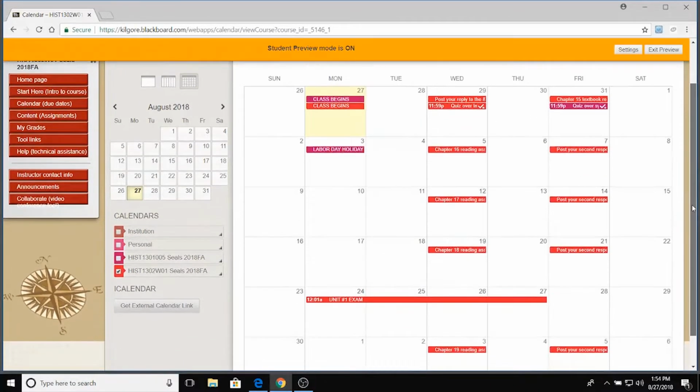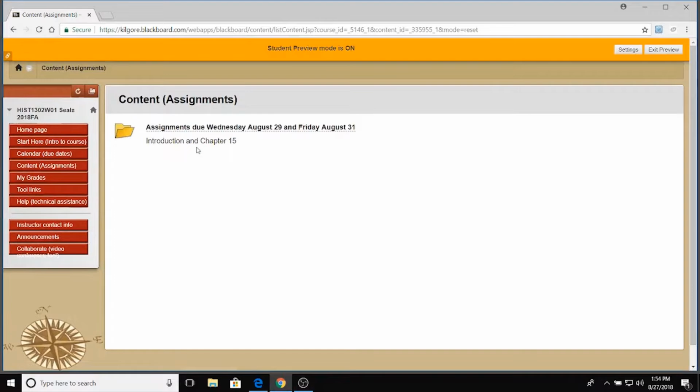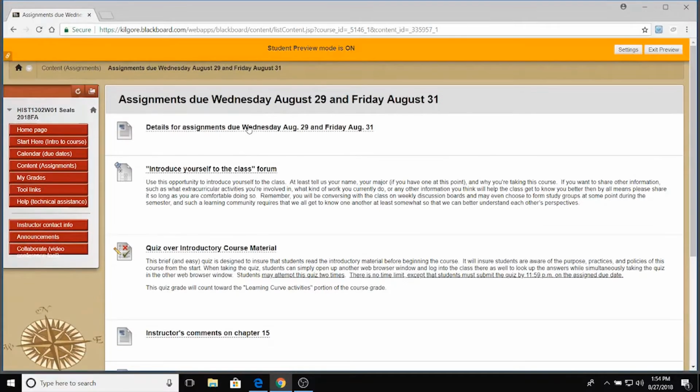Okay. The other place you can find due dates is under the Content Assignments tab. So right now all I have released is the assignments for this week. By this evening or tomorrow morning I'll release the next week or two if you want to go ahead and get a head start on those. So you see right here, assignments due Wednesday, August 29th and Friday, August 31st. You click on this link.